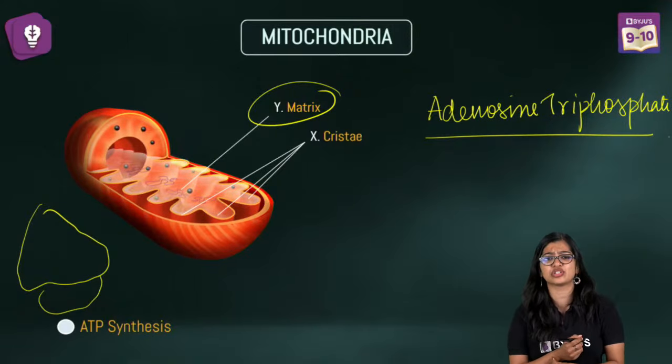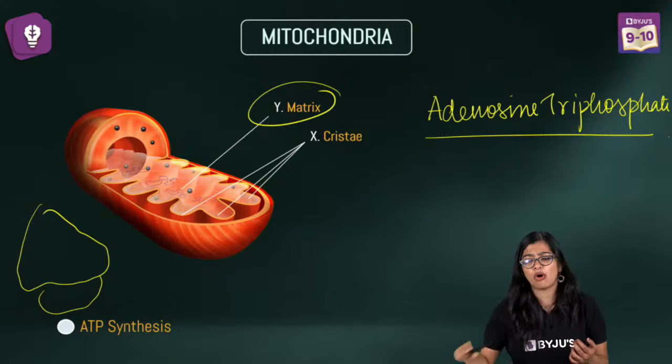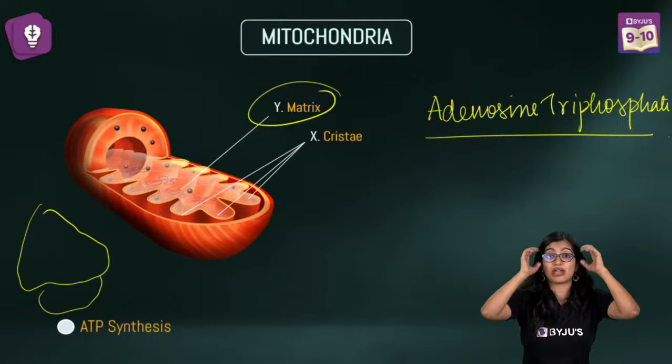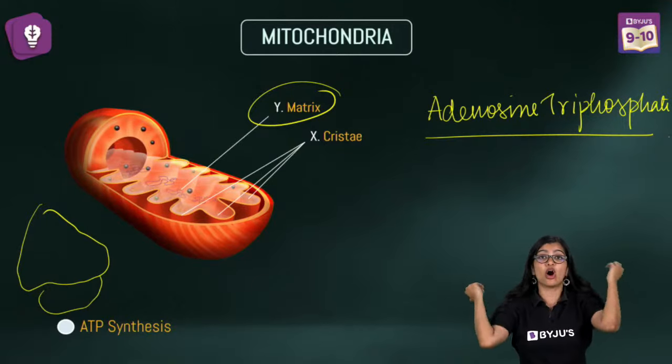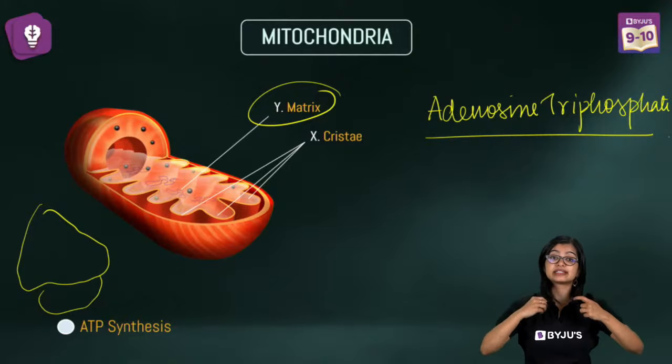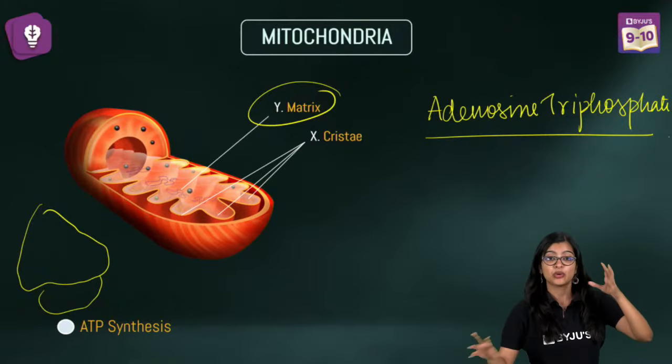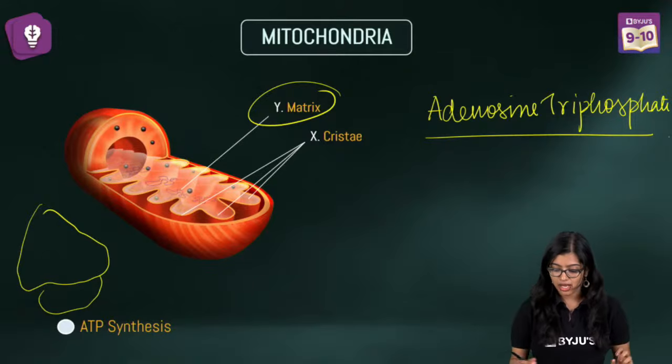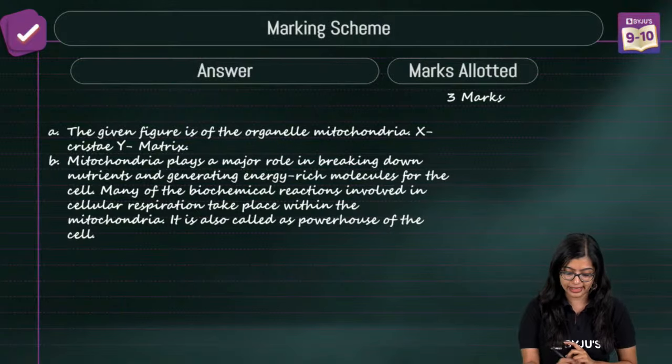SK, you had a question on biosynthesis. I think what you are asking is, ma'am, where exactly does biochemical reaction take place? See, a lot of the chemical reactions that happen within the cell happen inside the cytoplasm, which is why that is the answer, right? So, of course, you need to write the answer in the given figure.